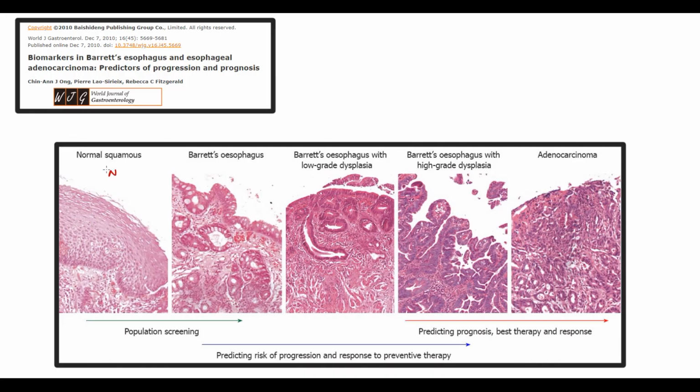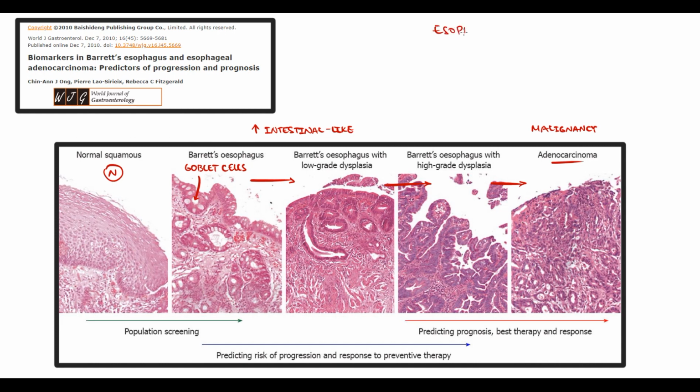On this image, we can see normal esophageal squamous epithelium. And then, under the effect of hydrochloric acid, esophageal epithelium begins to transform into intestinal epithelium. And the major feature of intestinal epithelium is the presence of goblet cells that produce bicarbonate. And with time, this transformation to intestinal epithelium can progress even further. Initially, we call this low-grade dysplasia, then it's high-grade dysplasia. And in the end, Barrett esophagus can transform to adenocarcinoma, which is a very dangerous subtype of esophageal cancer.